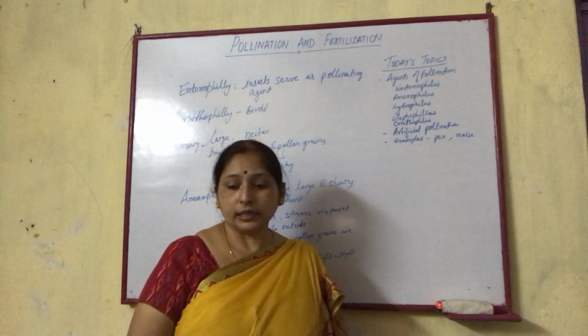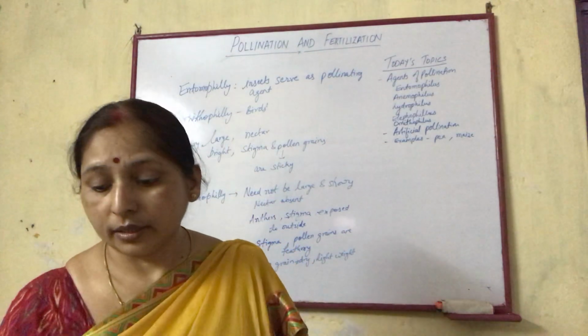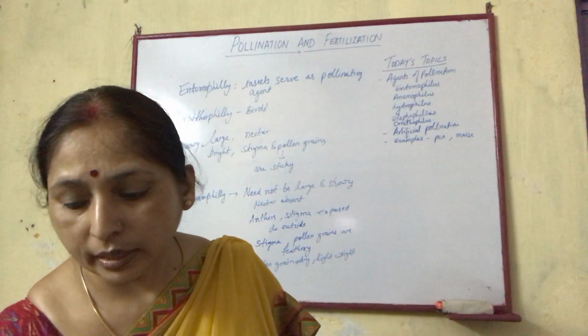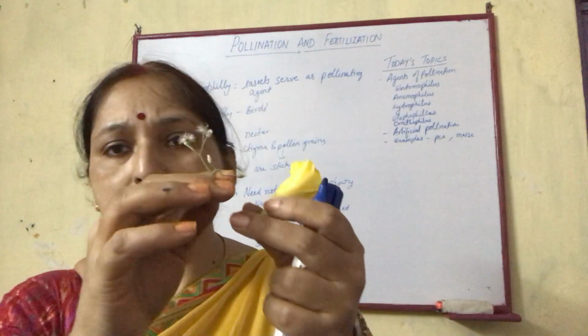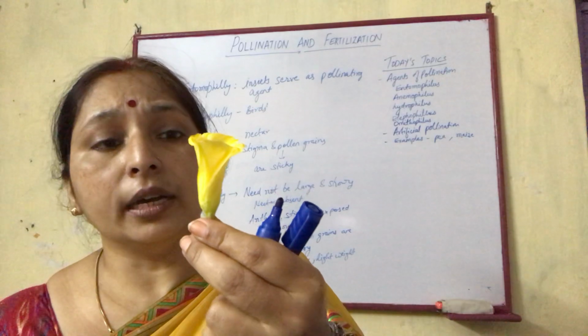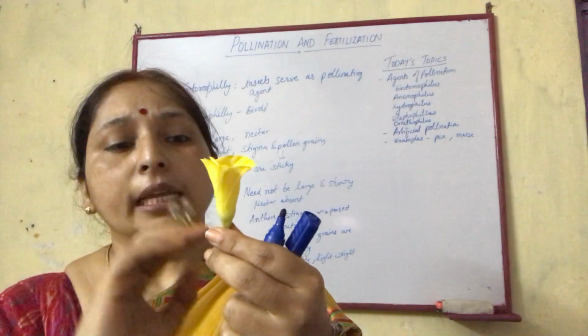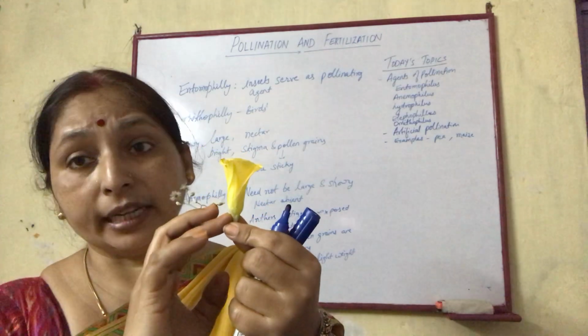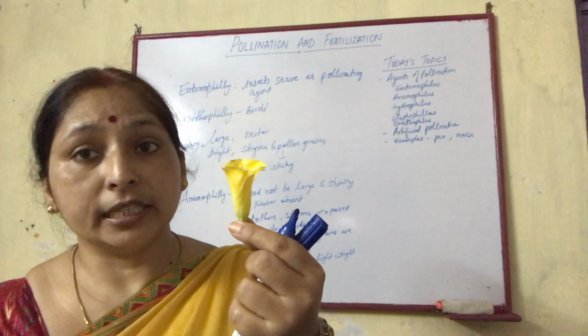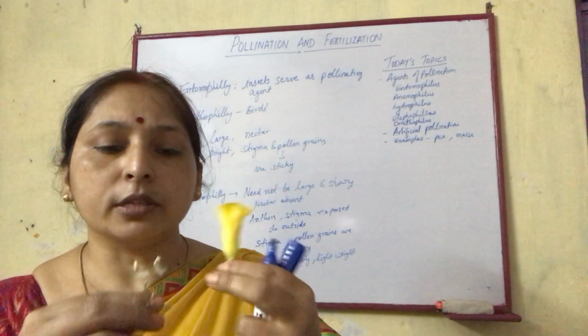So I am having a flower with me, just to show you. As you can see, this one is the yellow oleander, a bright colored flower. At the base, nectar is present, which attracts birds and insects for the pollination process.